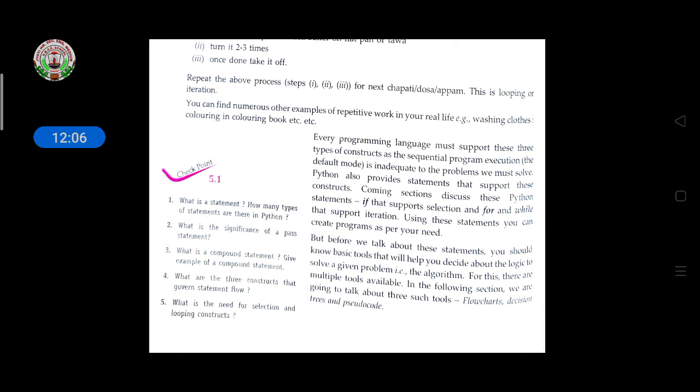The flowchart means, when you are writing a program, how it flows sequentially is shown in the flowchart. A flowchart will help you understand how the program flows, where the condition is true it goes to the true statements, and if the condition is false where it goes to the end statement. Like this you have to first draw the flowchart, then the decision tree and pseudocode.